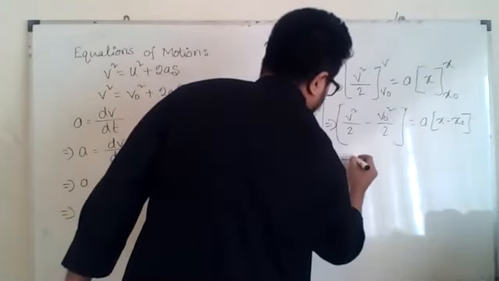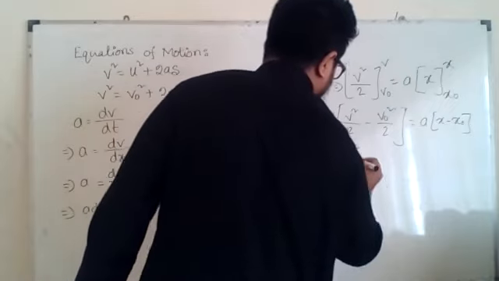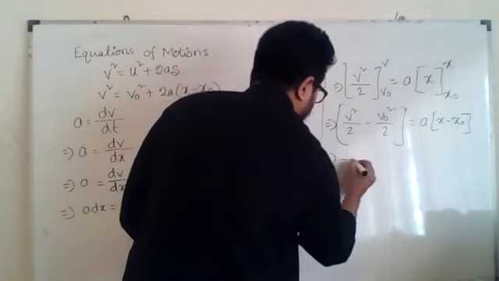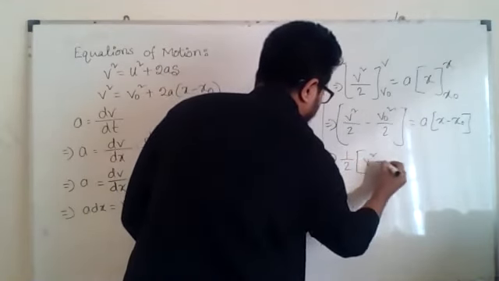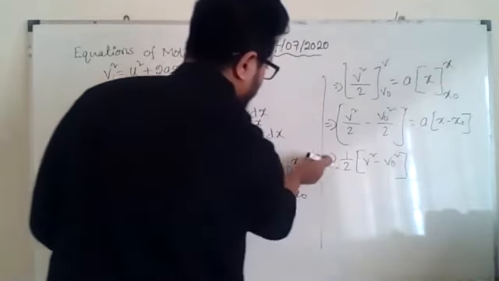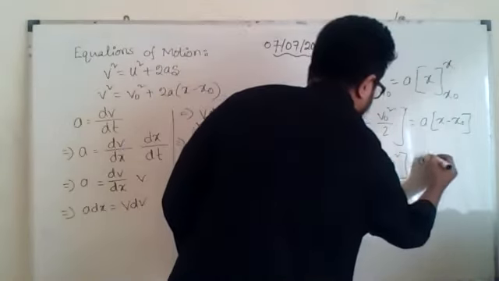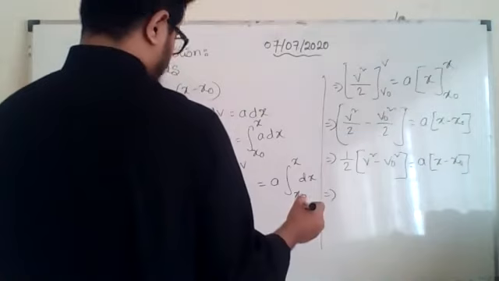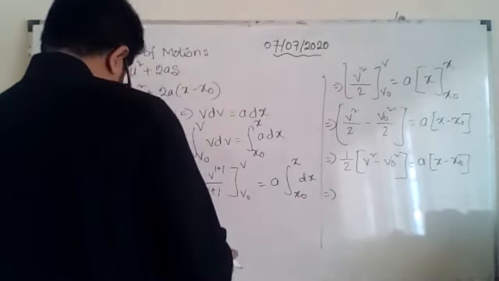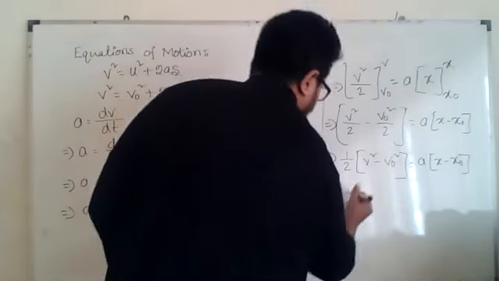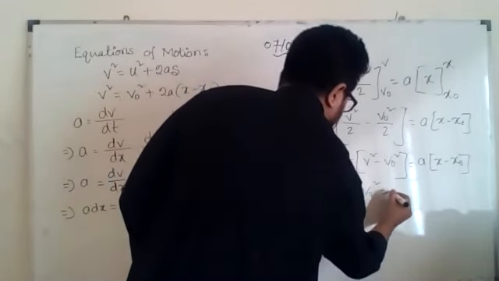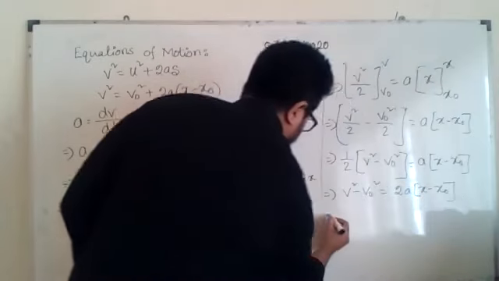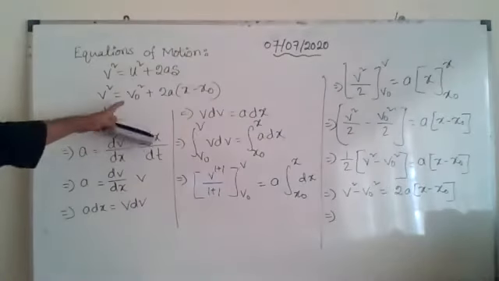So here we have v square. Oh, we can take the half common, okay? Divided by 2, we can take this common, right? Then this becomes v square minus v naught square, divided by 2, and here it becomes a into x minus x naught. Okay, these two will be multiplied over here. v square minus v naught square is equal to 2a into x minus x naught. So we have almost arrived at our desired equation.